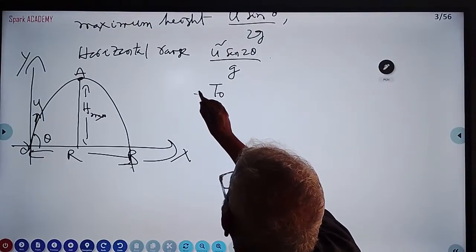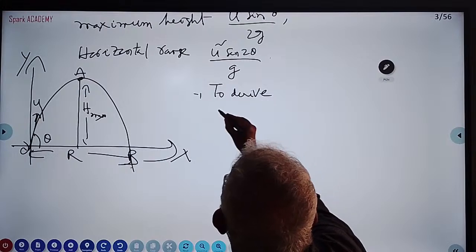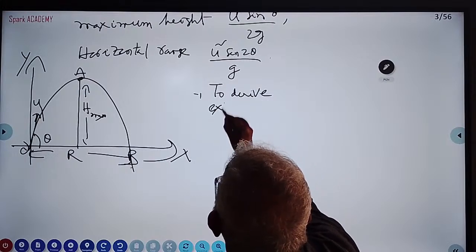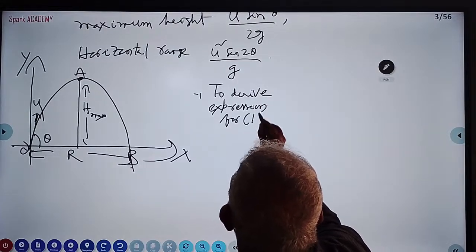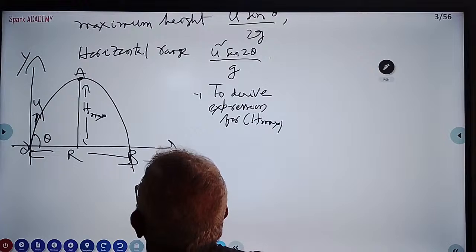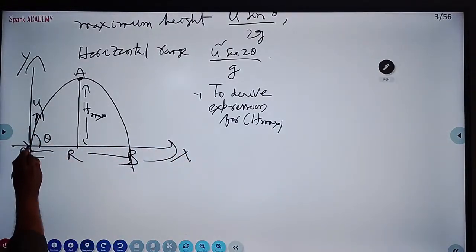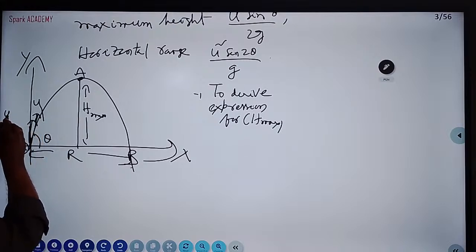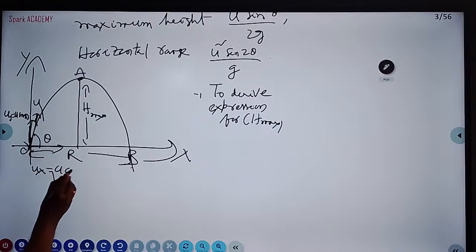Expression for maximum height. What is that? Again you are taking components. What is the vertical component? U sin theta. What is the horizontal component? U cos theta. Remember students, height is always calculated by u sin theta.